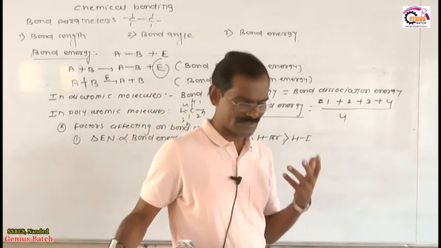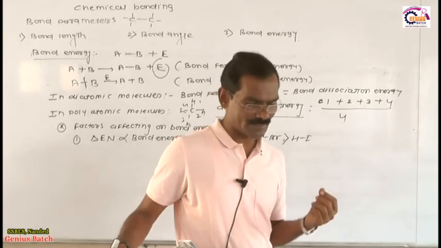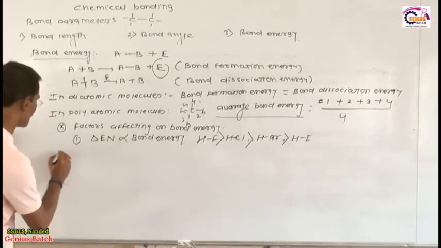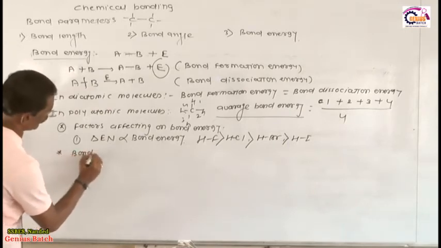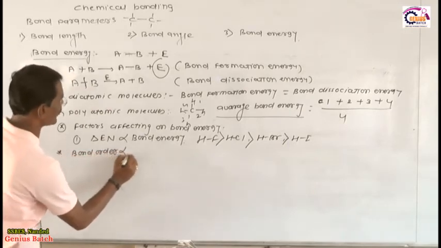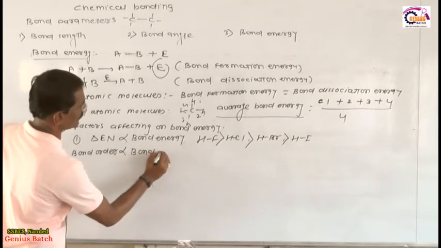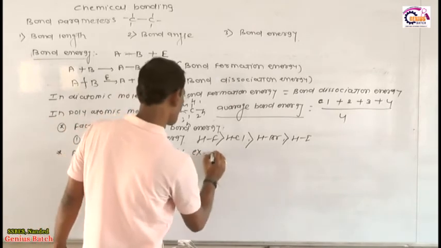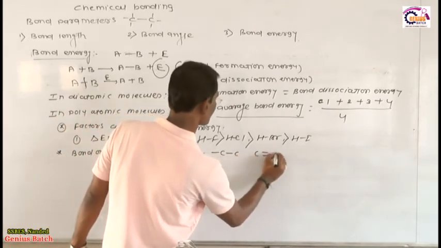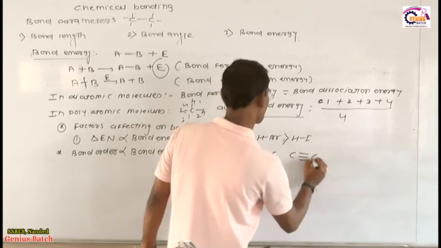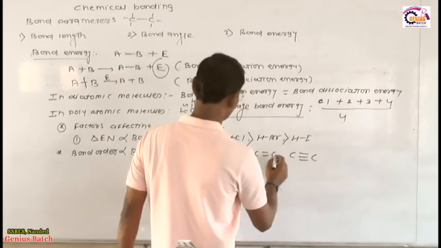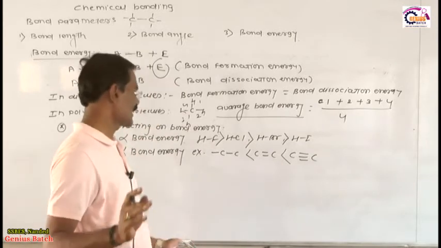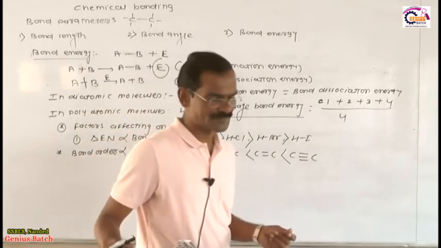The second factor is called the bond order. As bond order increases, bond energy also increases. An example of this is C-C, then C=C, then C≡C. Bond order is more, therefore energy is also high. As bond order increases, bond energy also increases.